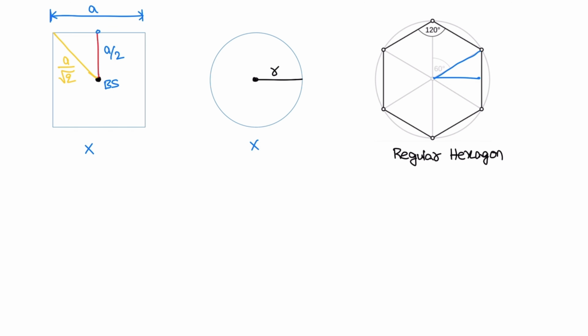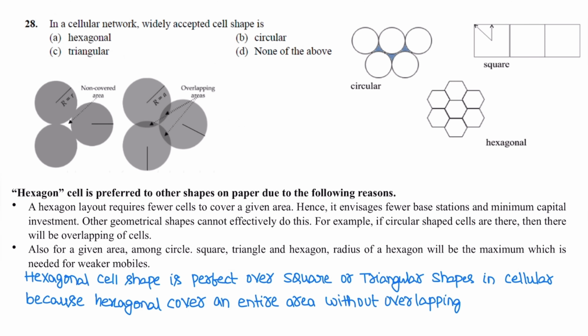In a circle, the distance is the same from all sides, but the problem is overlapping and non-covered regions. So both problems can be solved in a regular hexagon. So the correct option is hexagonal shape. Hexagonal cell shape is preferred over square, triangular and circular shapes in cellular networks because hexagons cover the entire area without overlapping. This is the hexagonal cell structure.